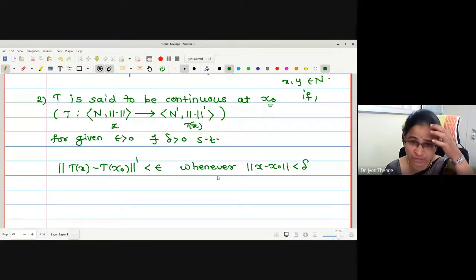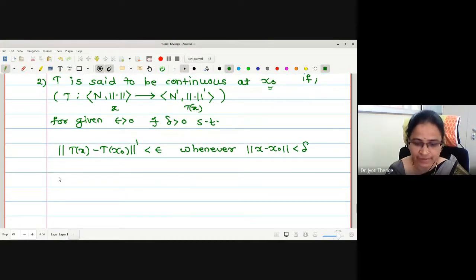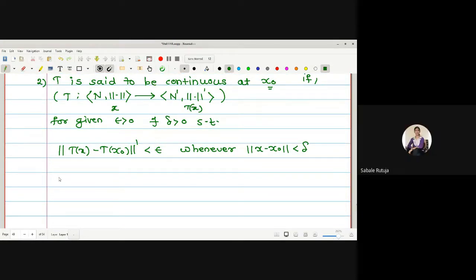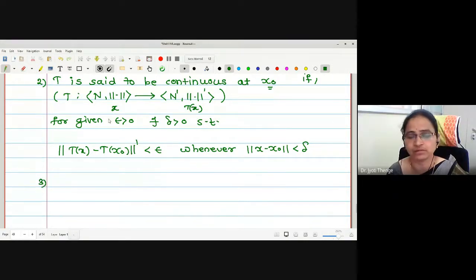That's why I'm just repeating the definition. Continuous at x naught is like this. Correct, na? Any difficulty? No, ma'am. When you are going to say that the function is continuous on whole domain, function is continuous on whole domain. This is for a point, no?